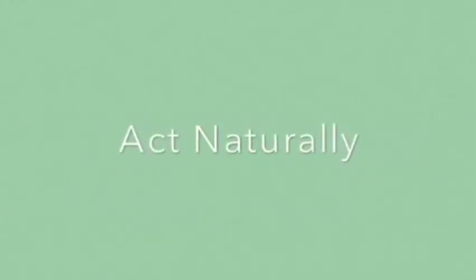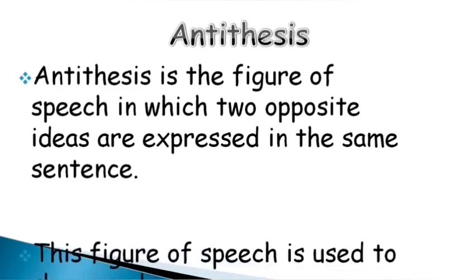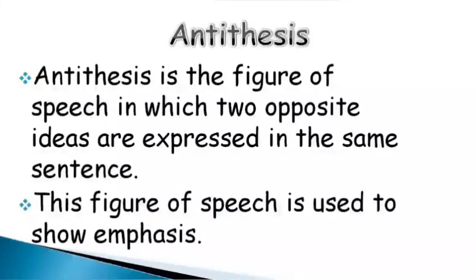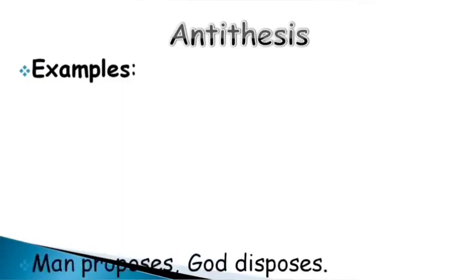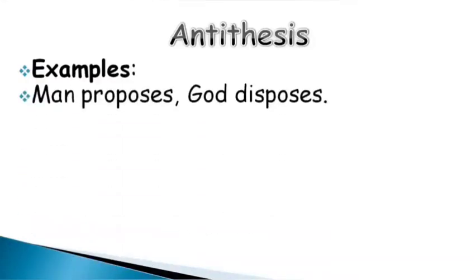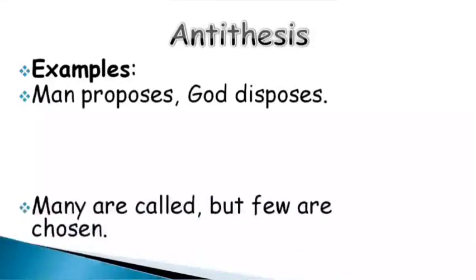Larger half. Give me the larger half of the bread. How can it be larger half? Only choice. Choice means I should have plenty, but how can it be only? Virtual reality. Now it is already virtual, then it is called reality. Act naturally. How can a person act naturally? So these are the examples of oxymoron. And this is the figure of speech in which two opposite ideas are juxtaposed, not two opposite words.